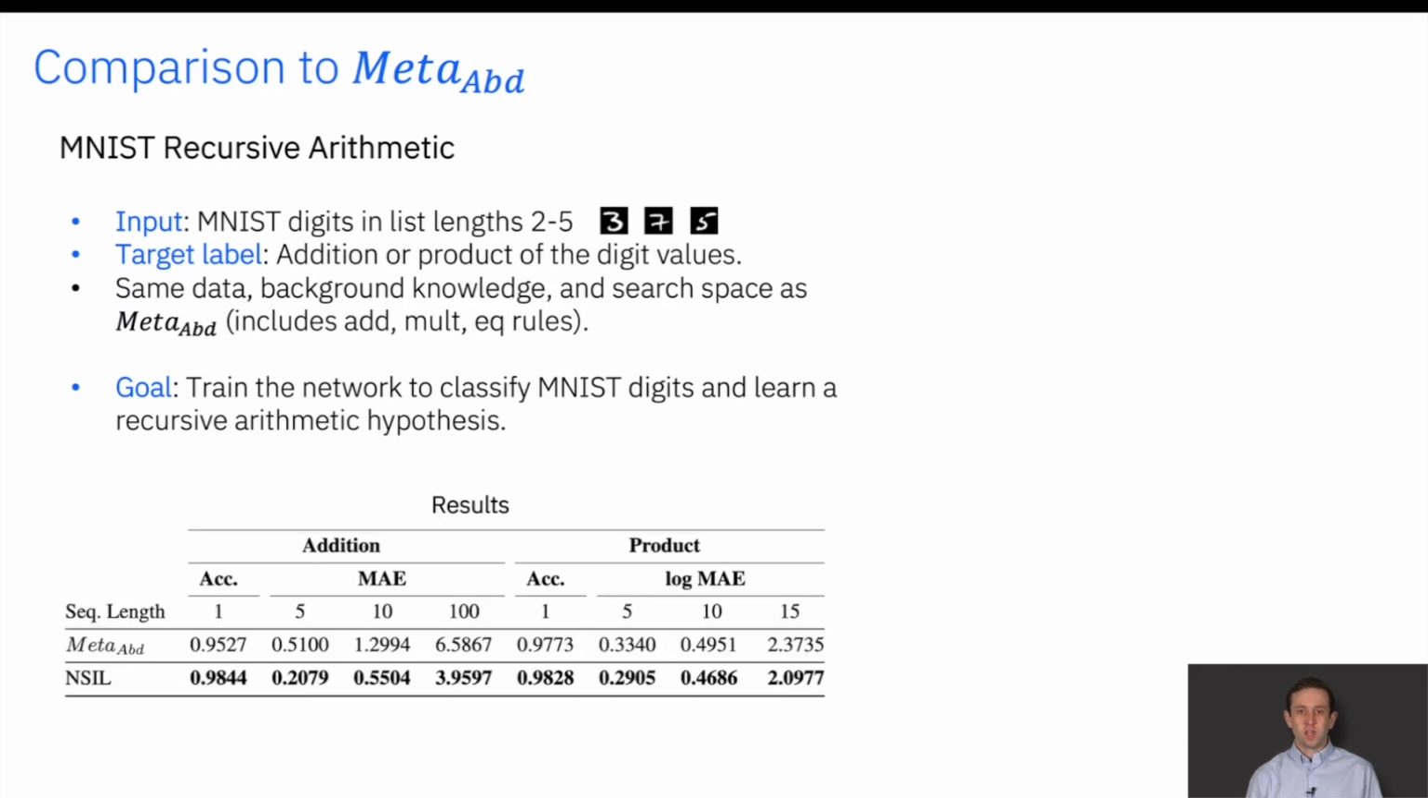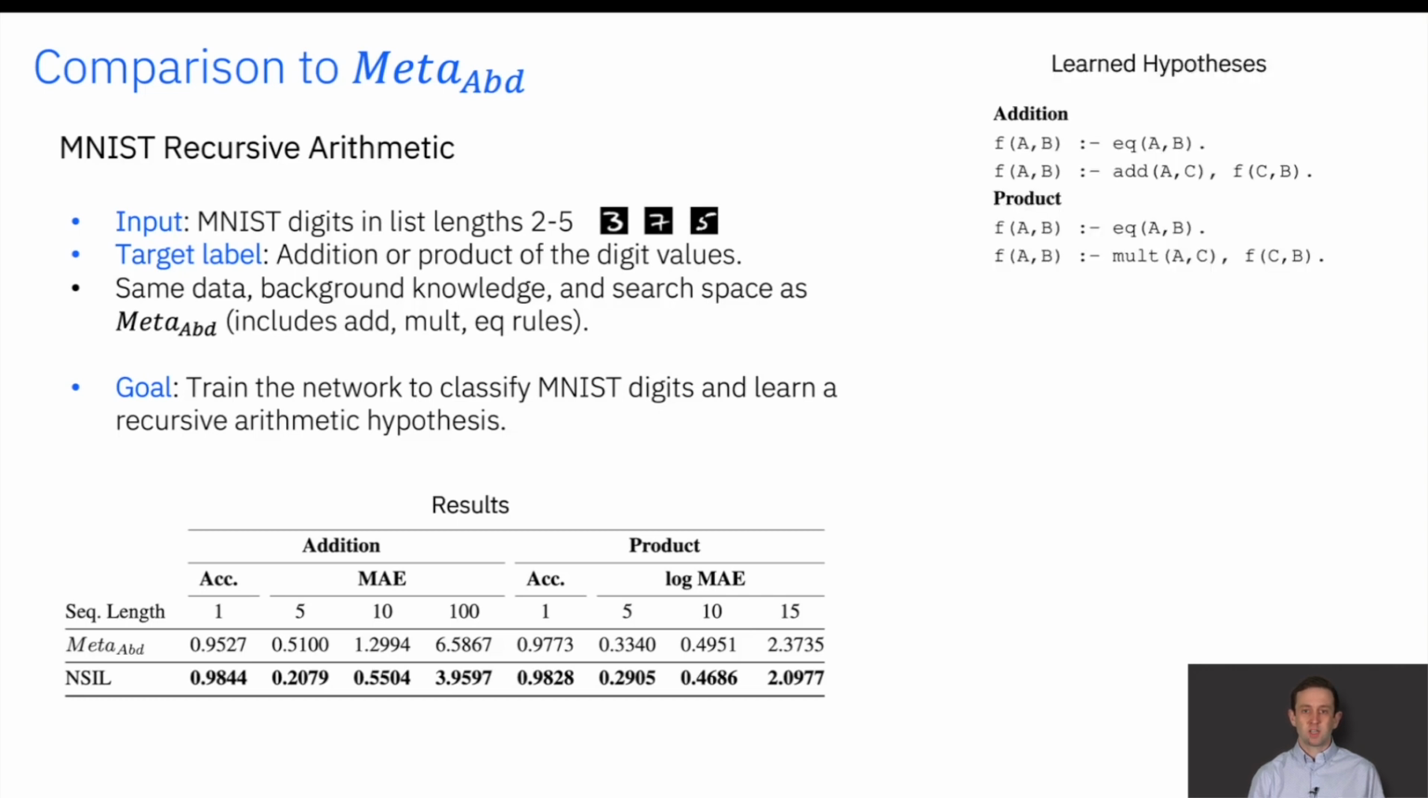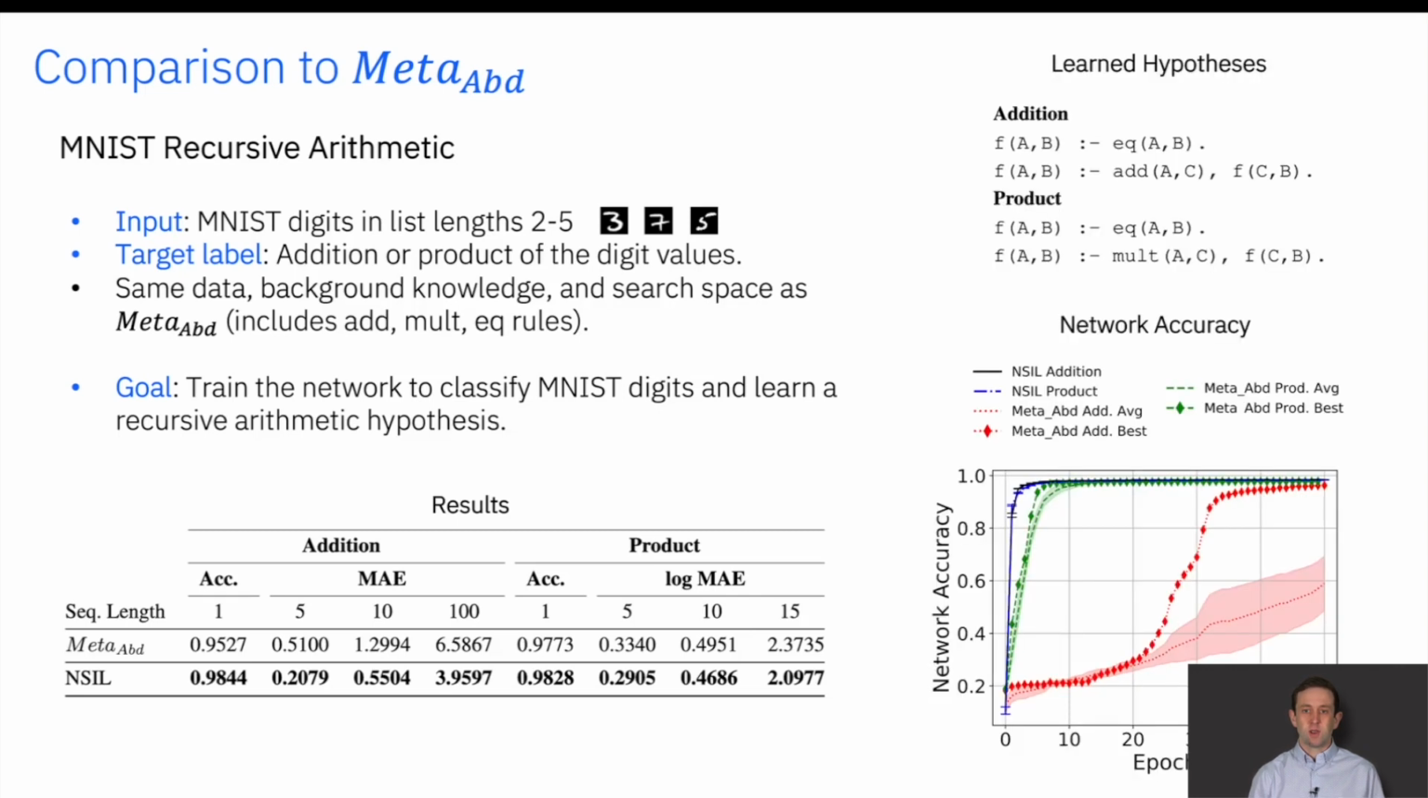The results show that we outperform MetaABD on both the sum and product tasks. The accuracy at one metric shows the best network accuracy achieved, and the MAE metrics show the mean absolute error on test sets with increasing list length, which shows the learned programs can generalize beyond the list lengths observed during training. We outperform MetaABD on all metrics, learn the correct hypotheses, and train our networks with significantly fewer training epochs.